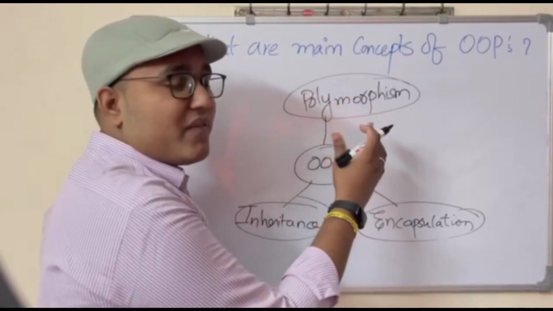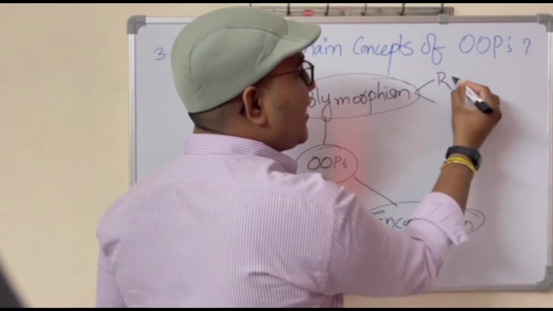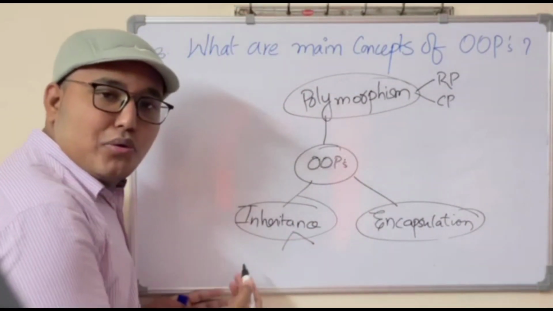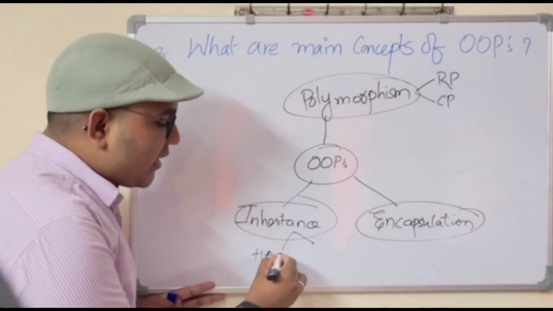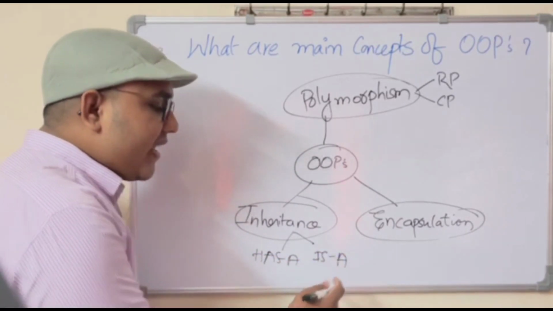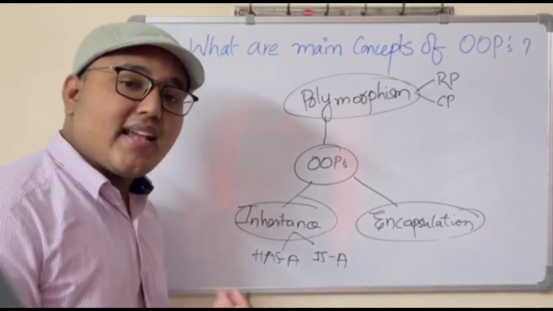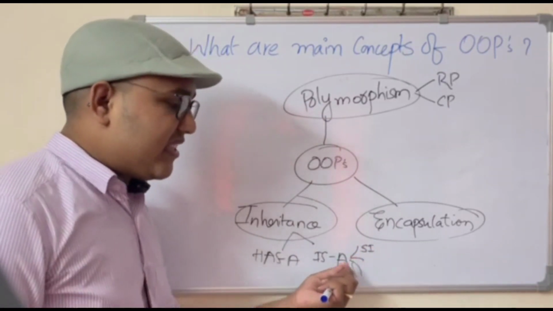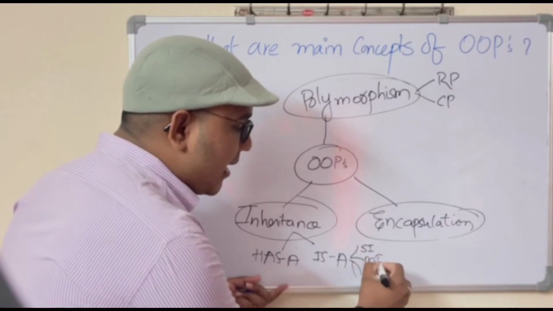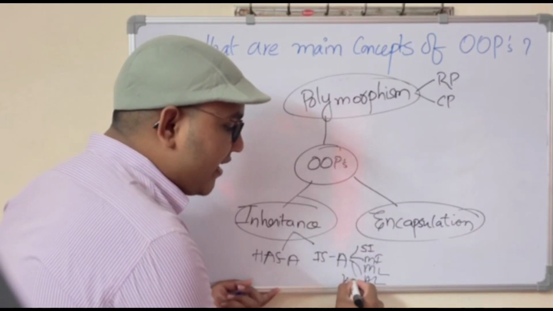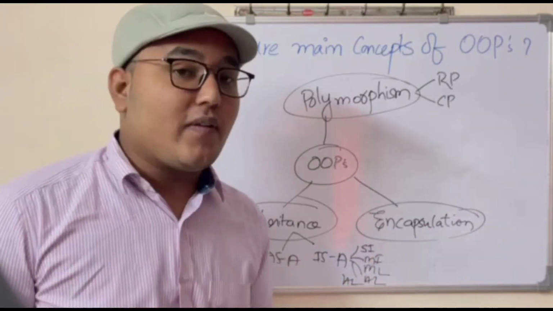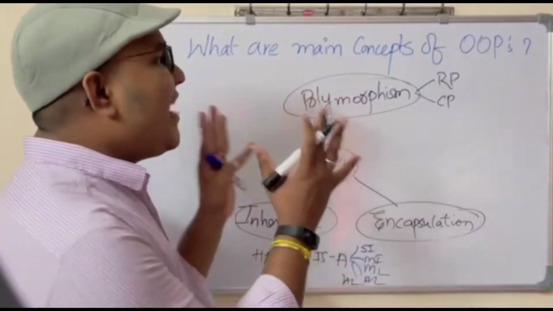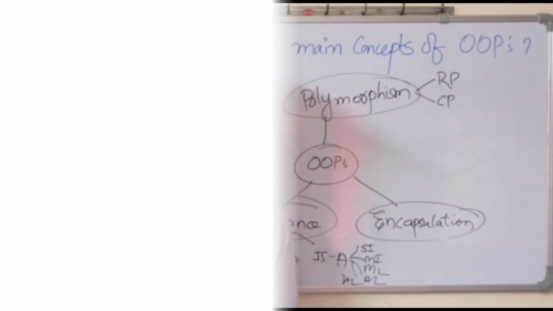Okay, now. In polymorphism, we have two types of polymorphism. One is runtime polymorphism and the second one is compile time polymorphism. Whereas inheritance is broadly classified into two types. One is is-a relationship and the second one is has-a relationship. This is-a relationship itself is called inheritance, and there are 5 types of is-a relationships: single inheritance, multiple inheritance, multi-level inheritance, hierarchical inheritance, and hybrid inheritance. Whereas in encapsulation, we will be talking about data hiding, and also about abstraction. These are the main constructs of object-oriented programming language.